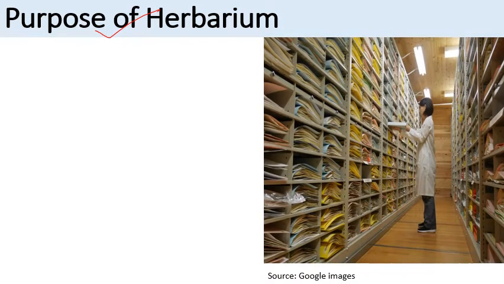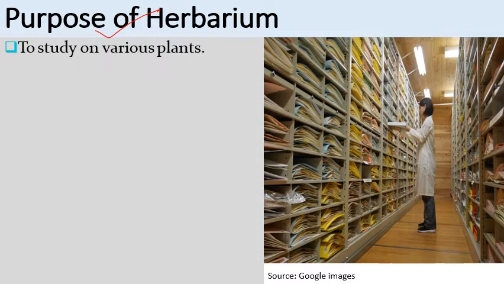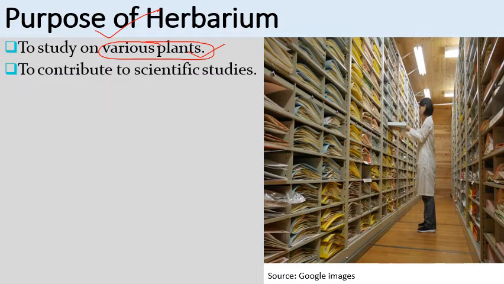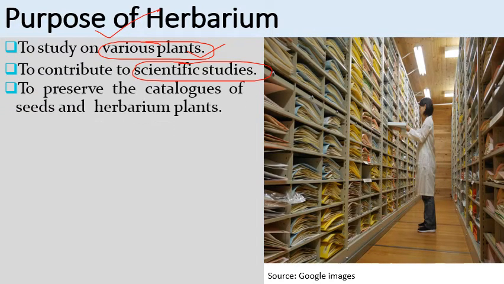So it plays a very important role in various aspects. Firstly, it helps in the study of various plants of a particular area, and it also contributes to scientific studies. Then it helps in preserving the catalogs of seeds and herbarium plants. We have some information about any plant, its plant parts, seeds, flowers, fruits. So by studying these characters, we can identify the plants.